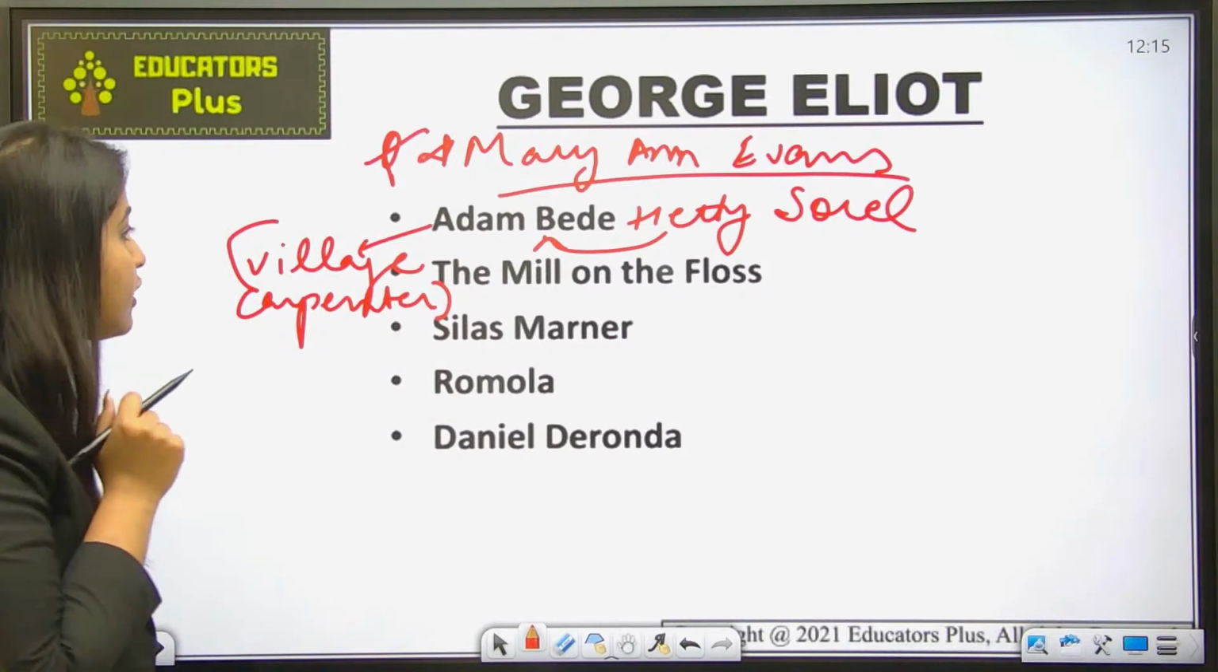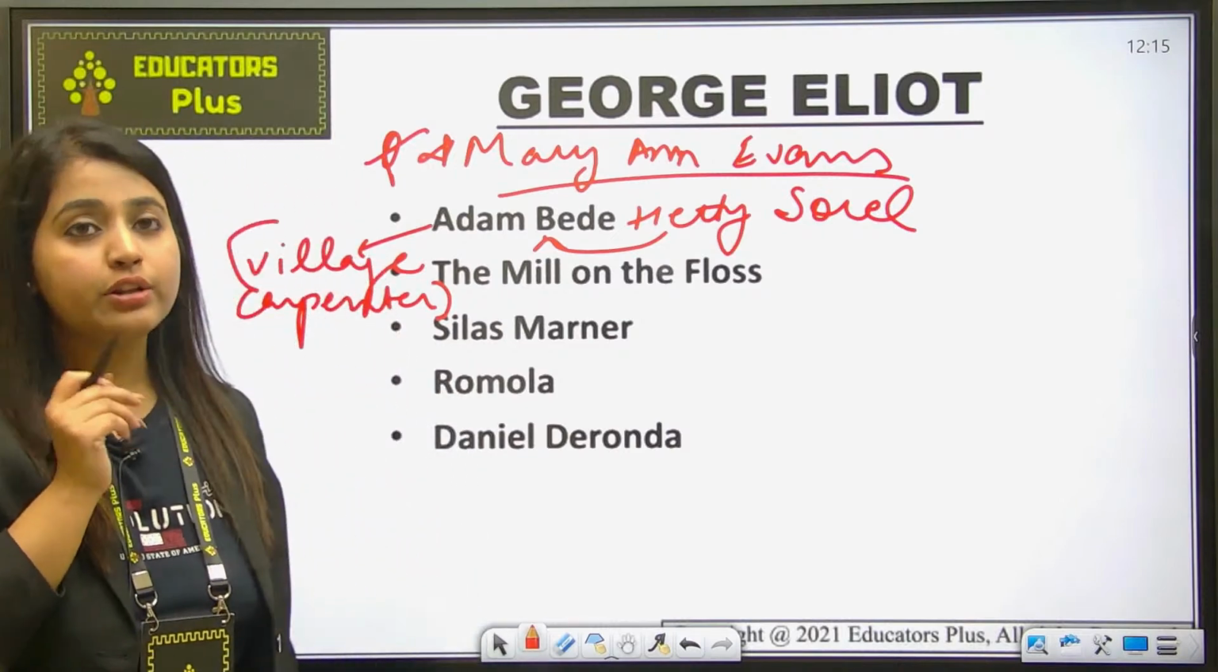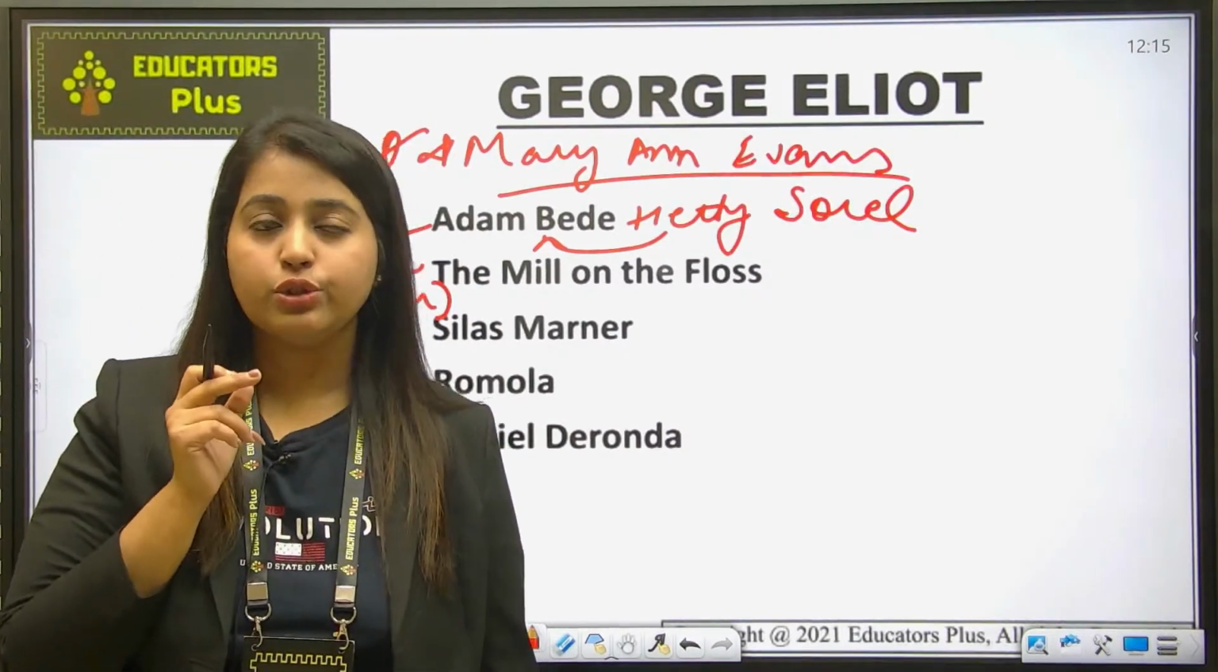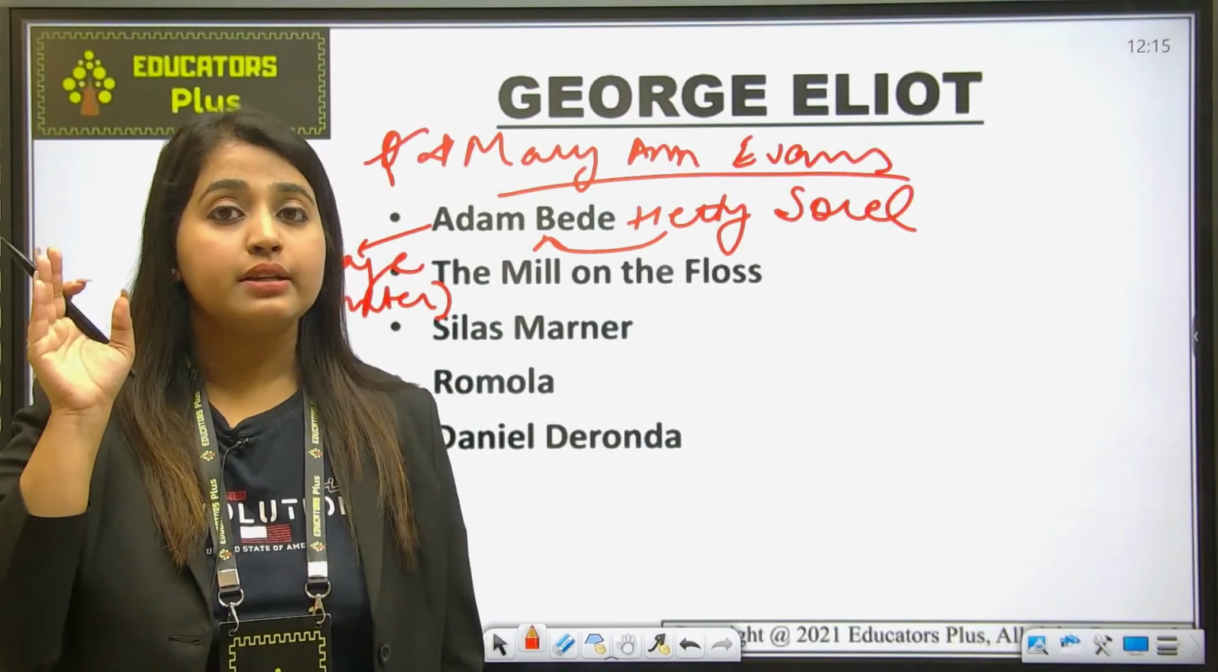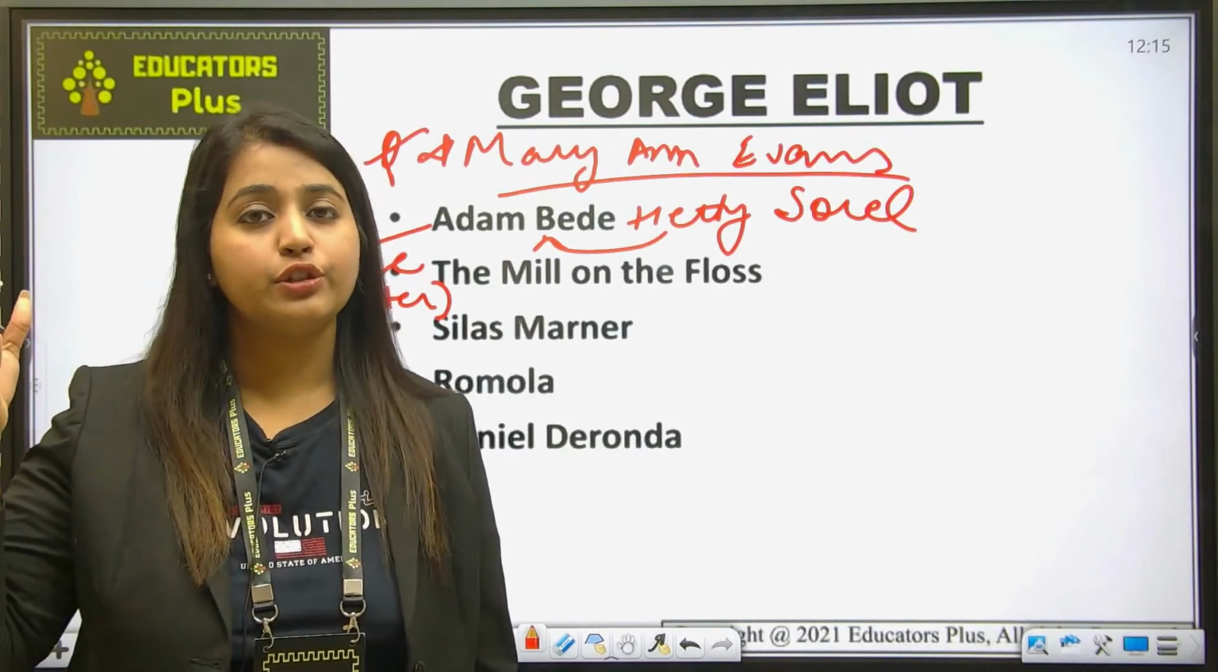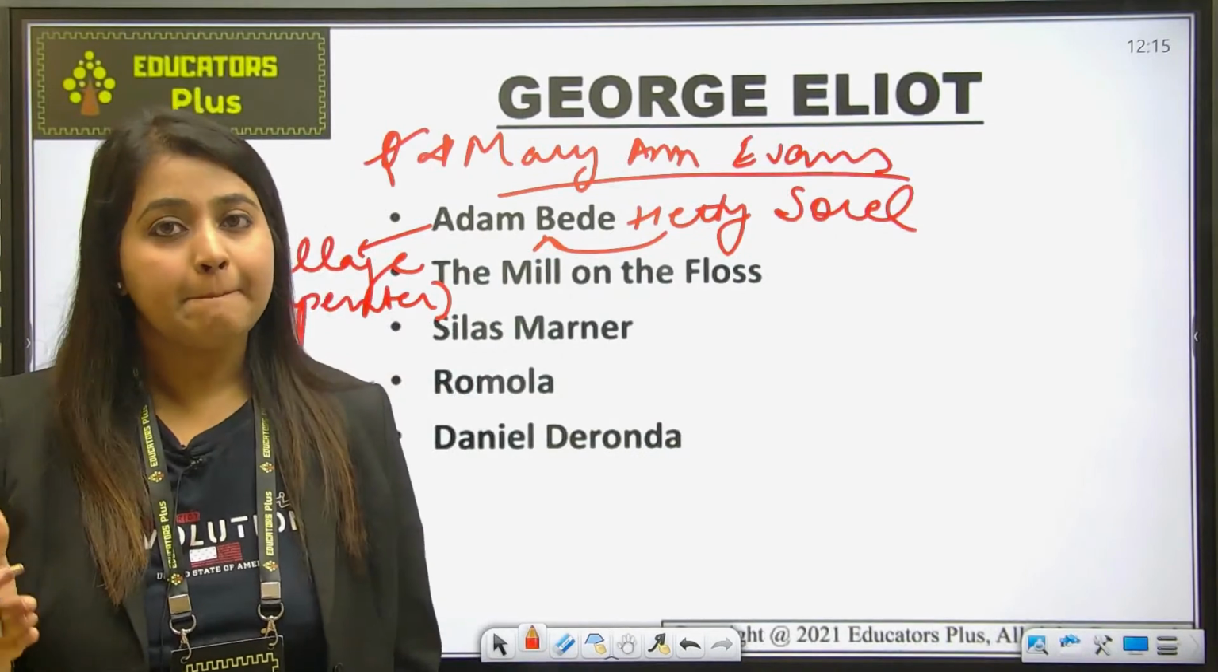Okay, let's talk about The Mill on the Floss. So you must have read The Mill on the Floss as well, and you must know that it is a novel about the siblings of the Tulliver family, that is Tom and Maggie. Okay?